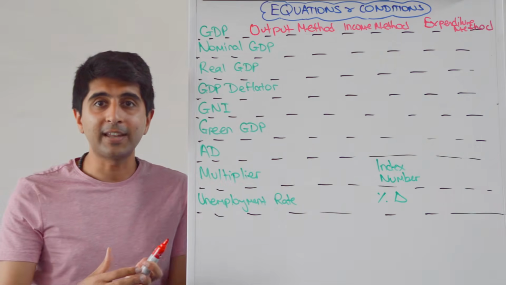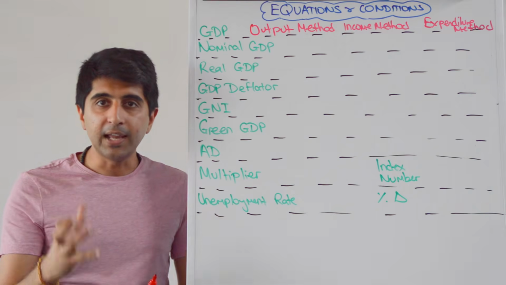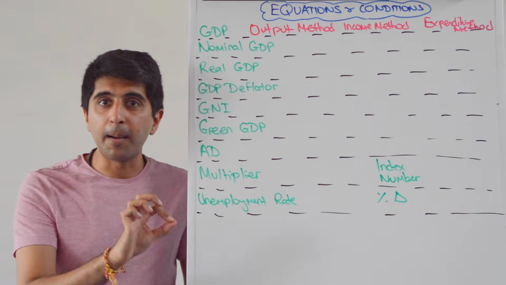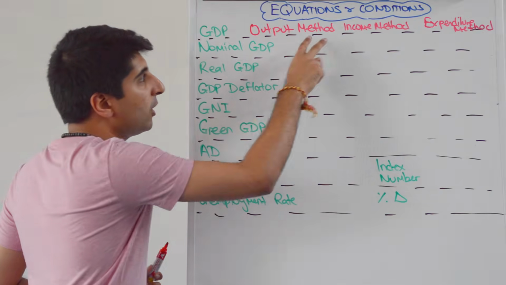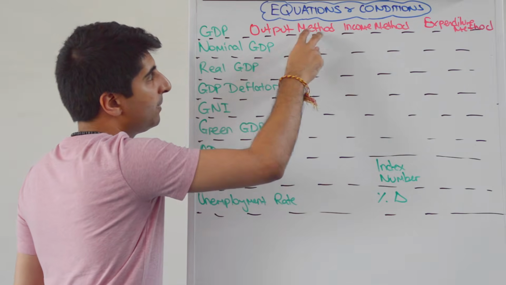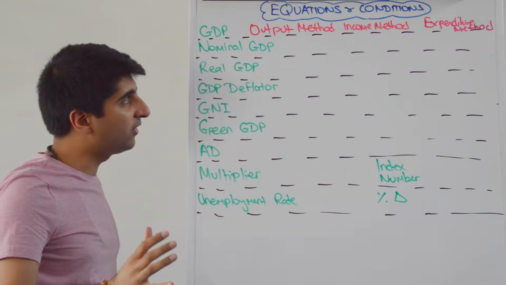The expenditure method is to add up the total amount of spending in the economy in a year. So C plus I plus G plus X minus M, our measure of aggregate demand. So 3 ways of getting to GDP. Now nominal GDP, we get to nominal GDP from any of these 3 methods, that's fine.